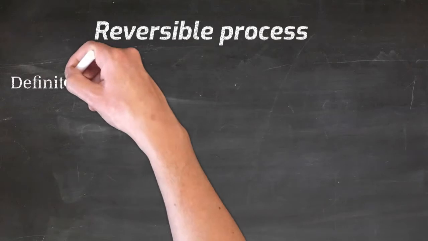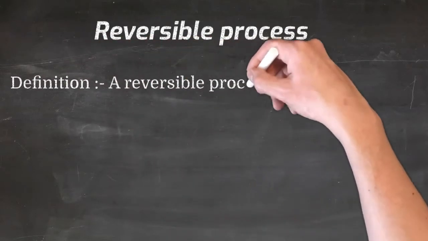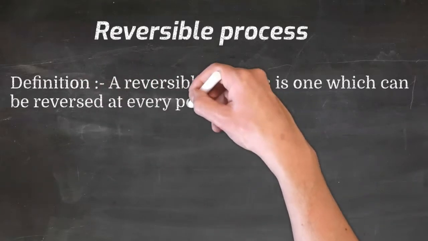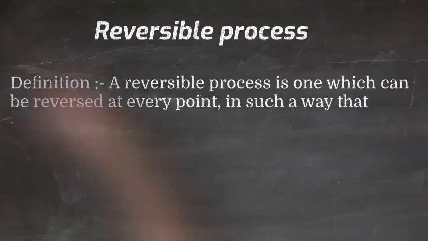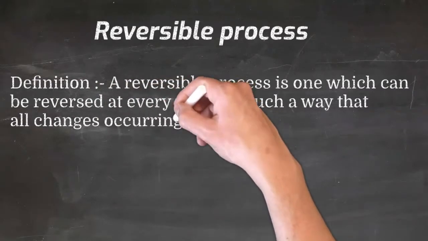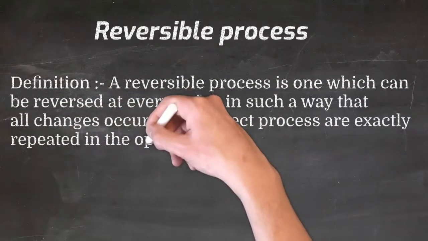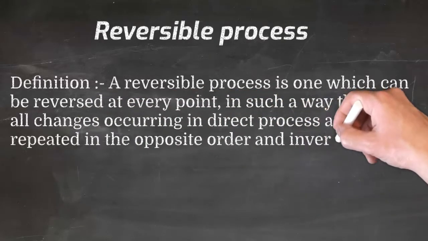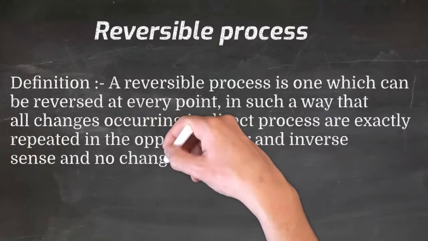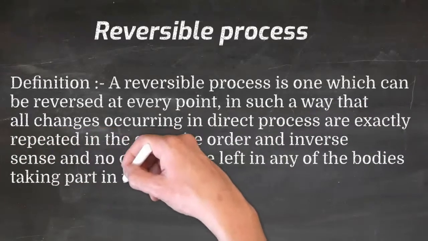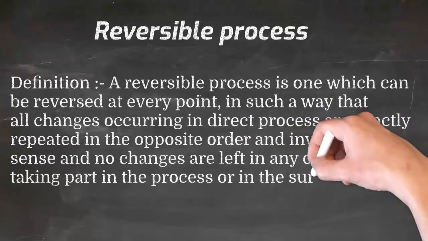Reversible process. The definition. A reversible process is one which can be reversed at every point in such a way that all the changes occurring in direct process are exactly repeated in the opposite order and in reverse sense, and no changes are left in any of the bodies taking part in the process or in the surroundings.